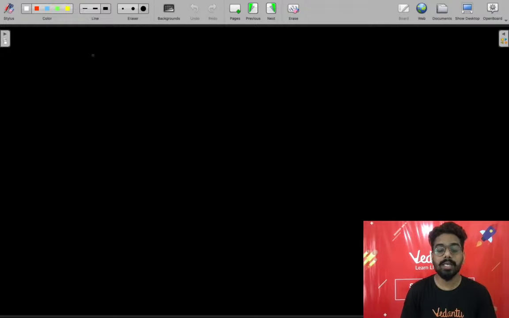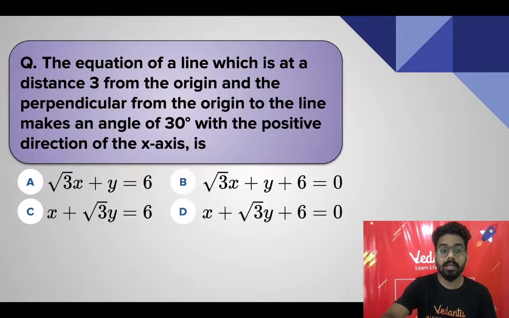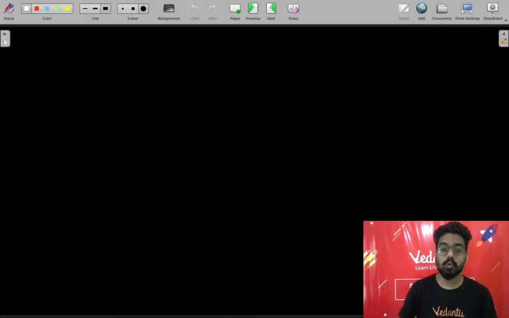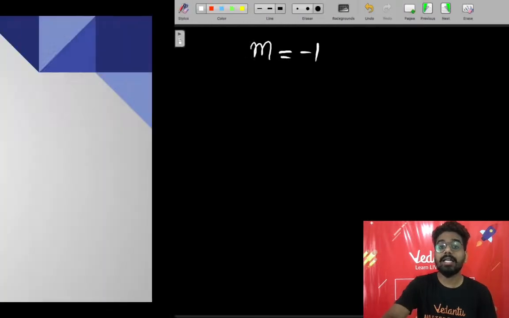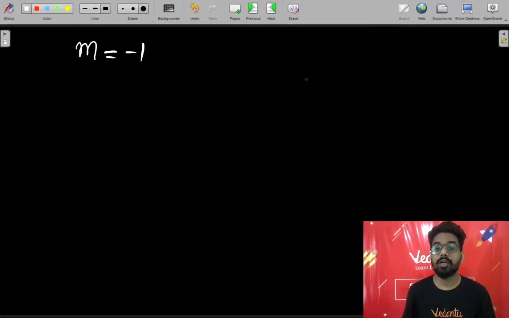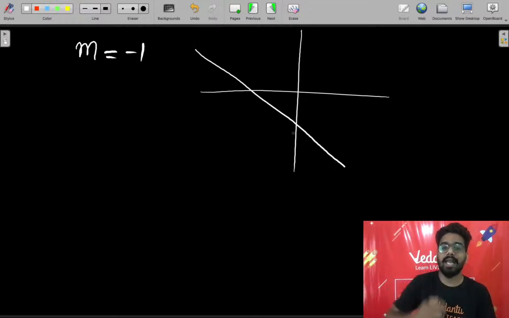So what has been given? The slope of the line. Read the question properly. Equation of a line with the slope -1. Slope of the line is given. And we are saying cutting off an intercept of 4 units on the negative direction of the y-axis. When the slope is negative, it is inclined towards the negative x-axis.